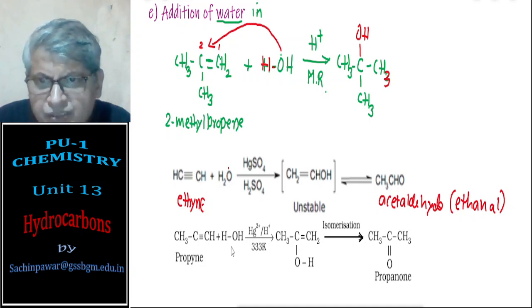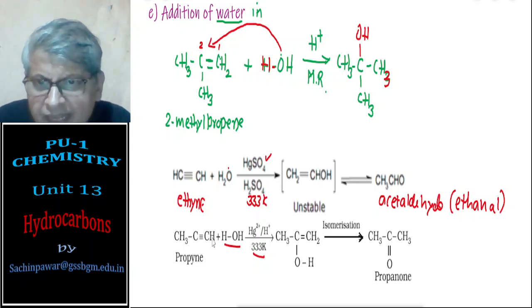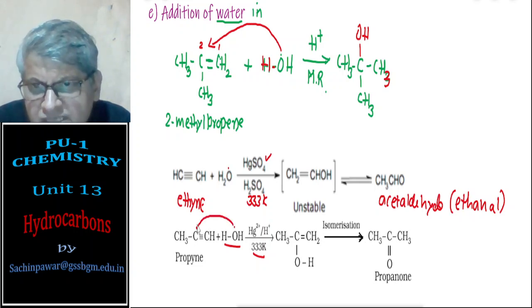Propyne, when it reacts with water, again in presence of HgSO4 and H2SO4, here also at 333 Kelvin temperature, the reaction takes place. Again, OH should go to that carbon atom which is attached to the least number of hydrogen. So OH goes to the second carbon atom.